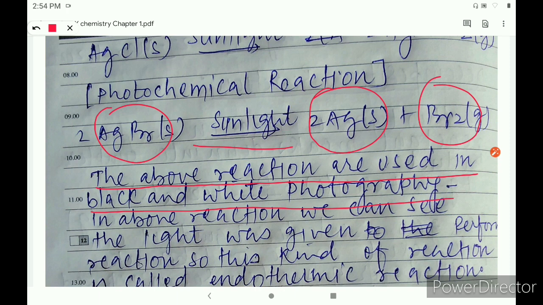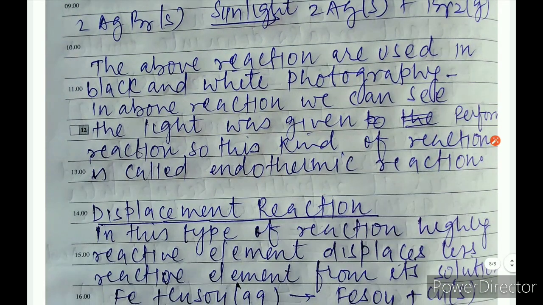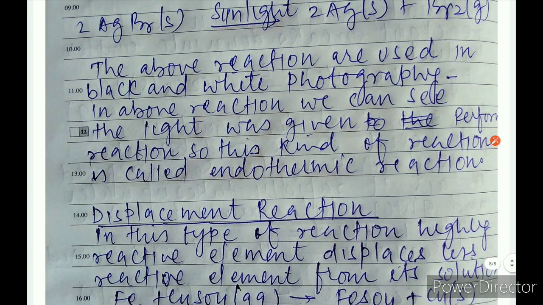In the above reaction we can see the light was given to perform the reaction. So this kind of reaction is called an endothermic reaction because we are inputting energy. When we input energy to perform any kind of reaction, this is called endothermic. Endothermic means inputting energy. Just like your mom is cooking food, she is inputting energy to perform her activity. This kind of reaction is also called an endothermic reaction.